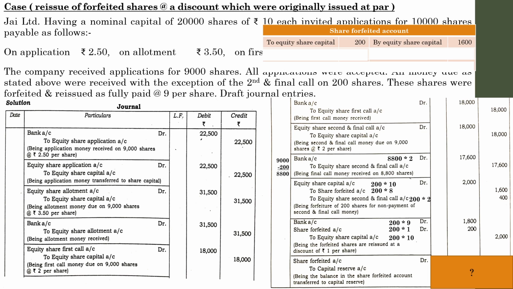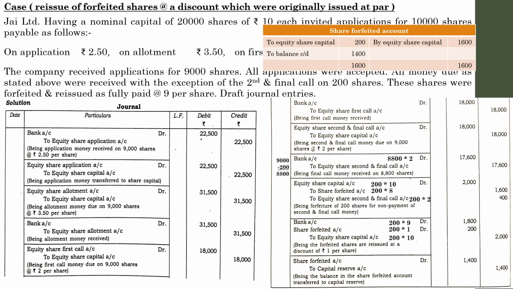And I believe you all know how to balance an account. If you balance this account you will get an amount of 1400. This balance has to be transferred to the capital reserve. That is the concept. In the previous question we simply took the difference between 1600 minus 200, but it is always better to prepare a share forfeiture account. So the difference is 1400. That amount has to be transferred to the capital reserve. So share forfeiture account debited to capital reserve 1400.